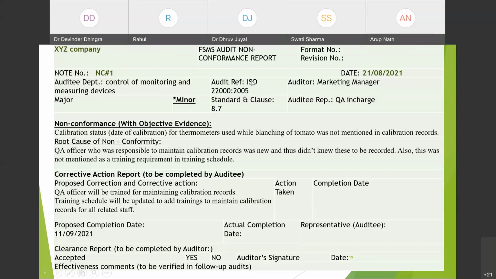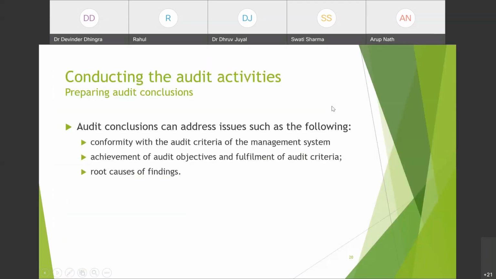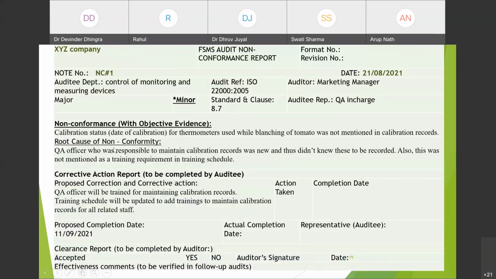Standard and clause. ISO 22000 we have already mentioned. So the clause will be whatever the clause number is. Here it is 8.7 of ISO 22000. And the auditee representative. Again, the name should be here. Now, this is the general information we are mentioning about the audit: reference, standard, clause, and the auditee and auditor details. Then comes non-conformance with objective evidence.